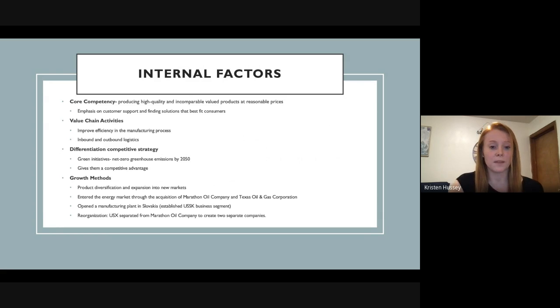In terms of growth methods, US Steel has primarily used product diversification and expansion into new markets as a way to grow. This has taken years and years in order to get as large as they have, but they do have a wide range of products that they offer and they sell in various markets.